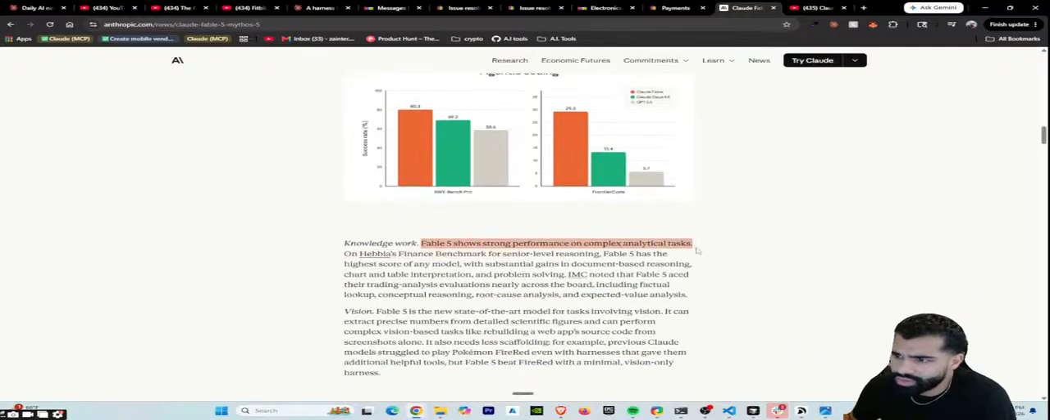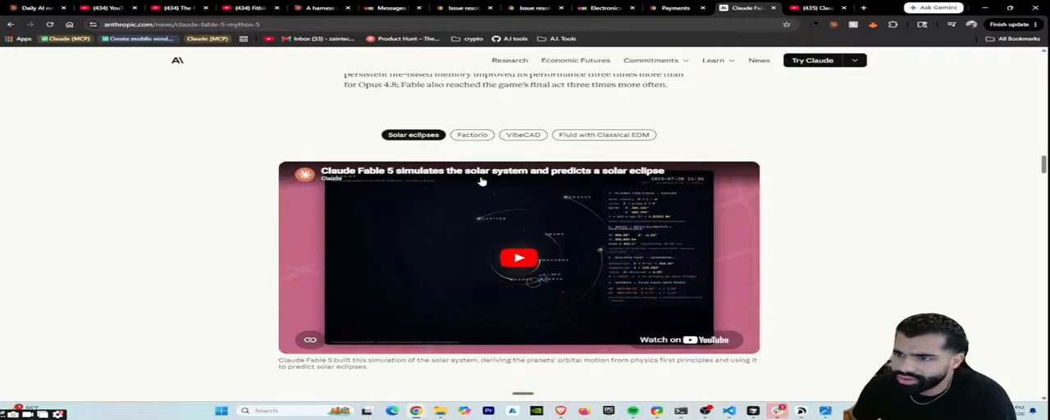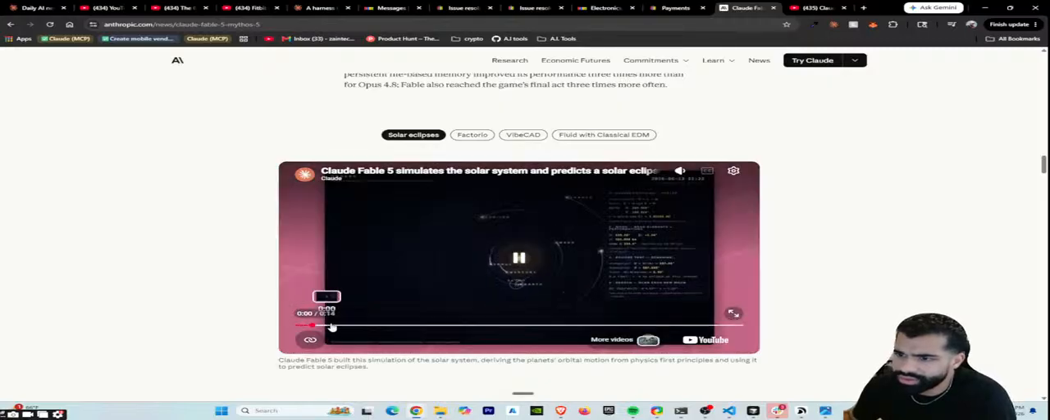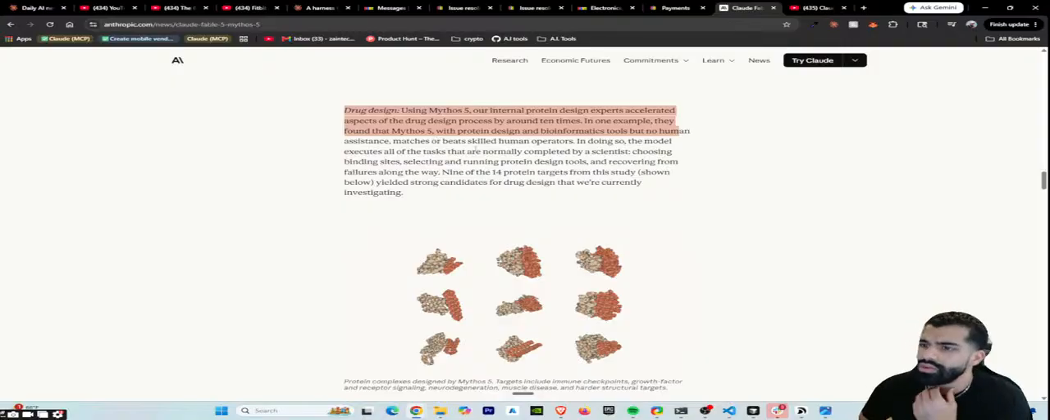Fable 5 shows a strong performance. Complex. Beats Pokemon Fire Red only using vision. Claude 5 simulates solar system, predicts solar eclipse. Using Mythos 5 internal protein design, experts accelerated the drug design process by around 10 times. They found that Mythos 5 with protein design bioinformatics tool matches or beats skilled human operators. In doing so, the model executes all the tasks.